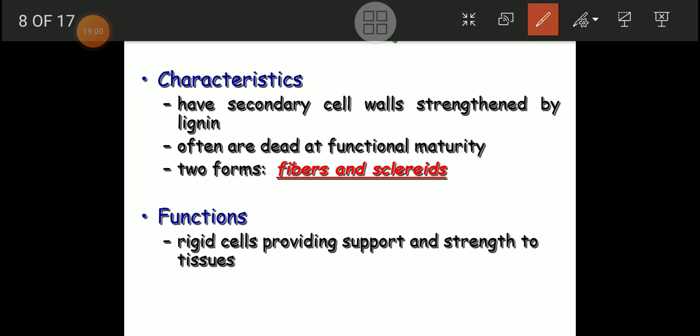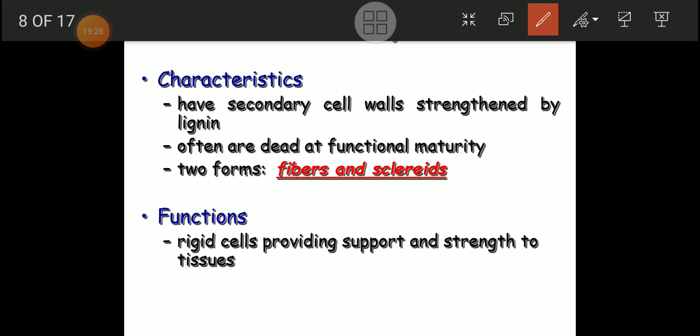What are the characteristics of sclerenchyma? First, friends, we have to get an idea about the exact function of sclerenchyma, because sclerenchyma provides mechanical support, because they have a hardening agent in their cell wall.